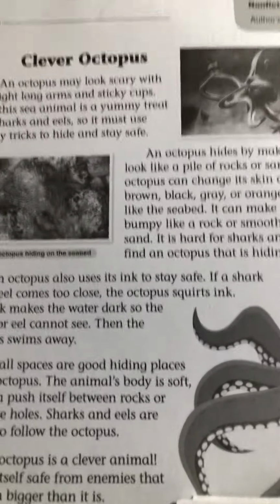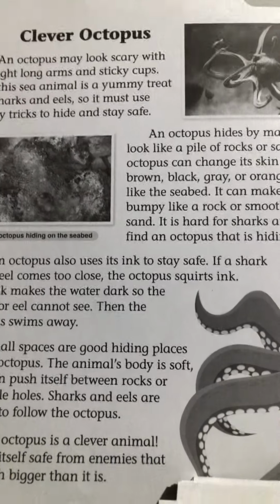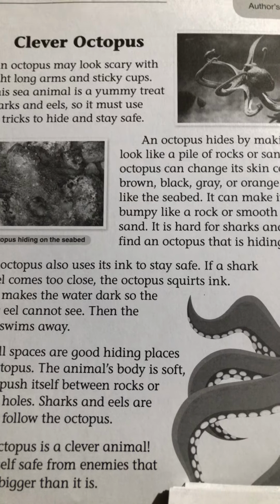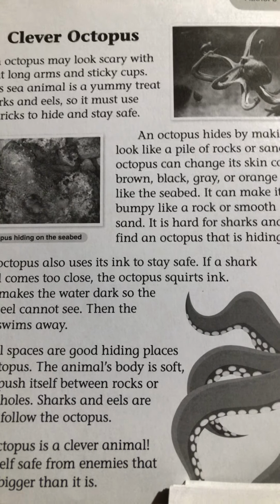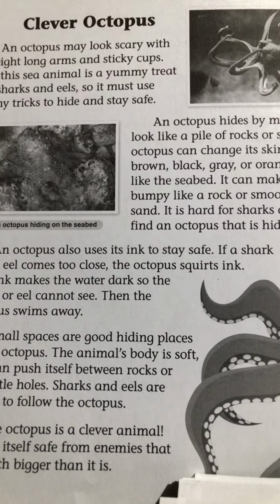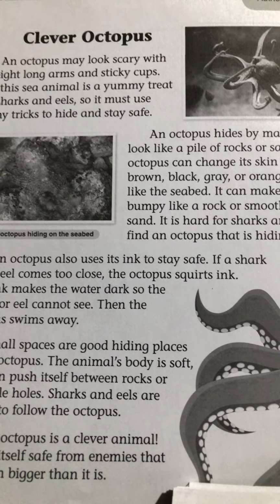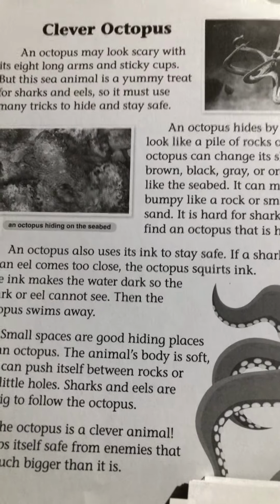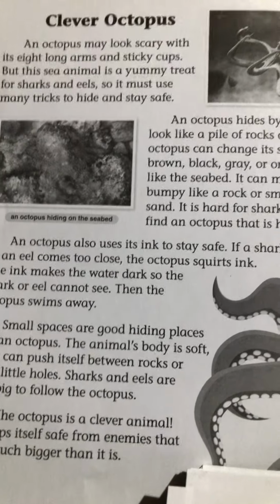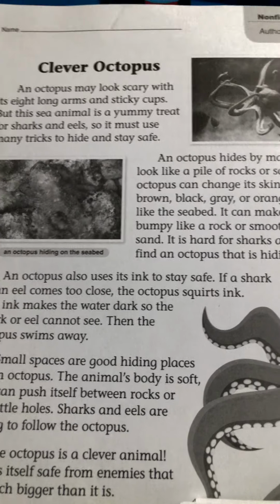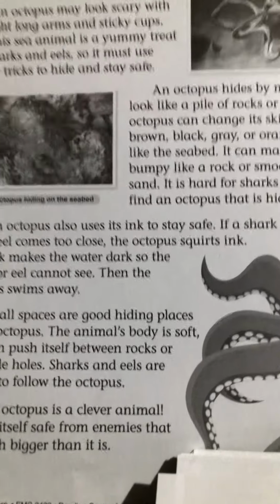So that is it for today. We talked about author's purpose. Remember to inform, entertain, or persuade. Those are the quick three ways to remember. Inform you with facts, persuade you to like or dislike something, and entertain is just for fun. So I hope that you enjoyed The Clever Octopus and all of the other things that we talked about with the author's purpose.